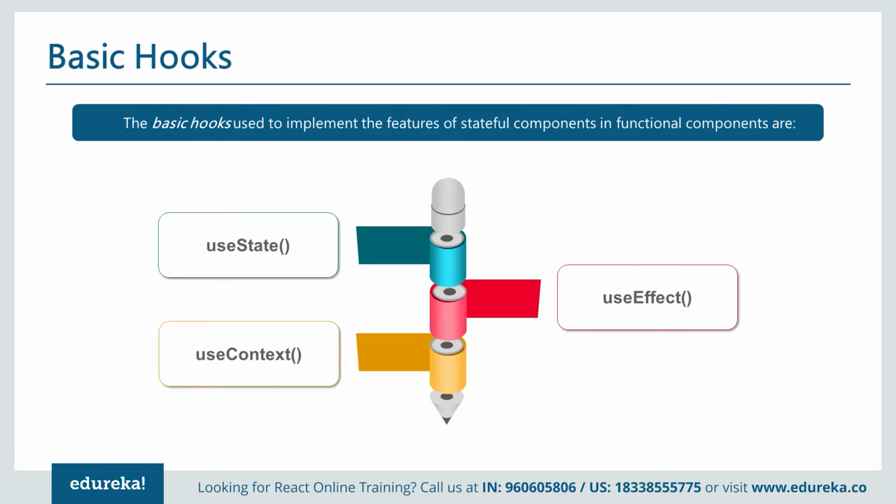Sometimes this becomes cumbersome with big applications, and when there are a lot of layers, it is very difficult to pass the data like this. To overcome this, we have come up with useContext. useContext helps you get data directly from one place to another place. There is one thing called a consumer and one thing called a producer. The producer will produce it and the consumer can directly consume it.